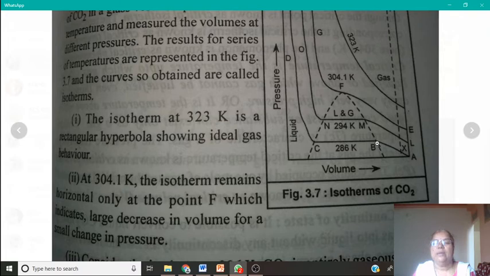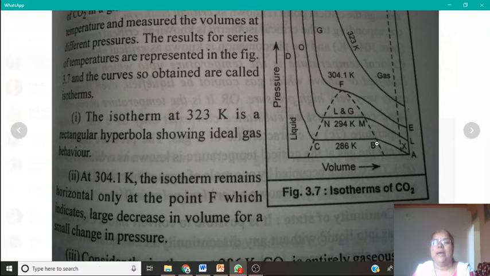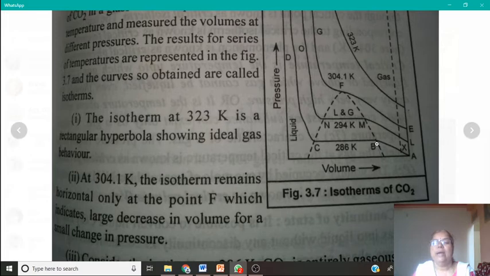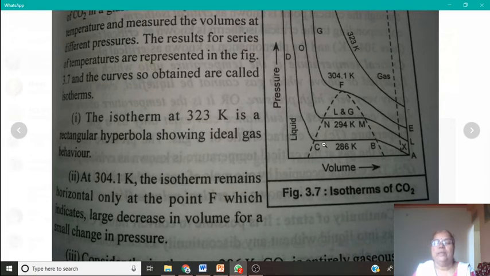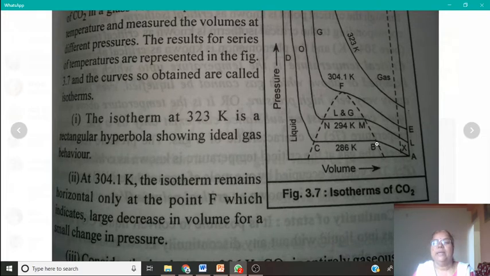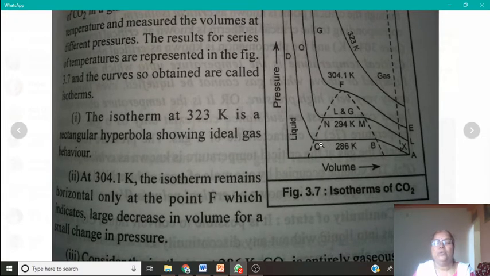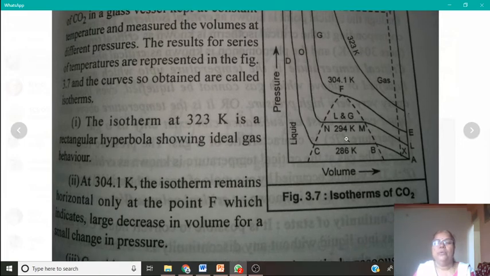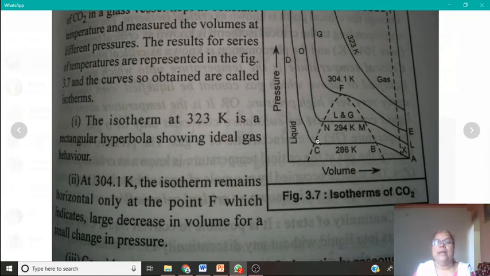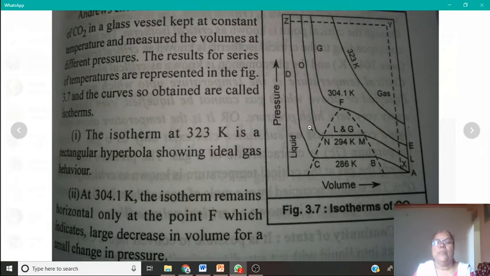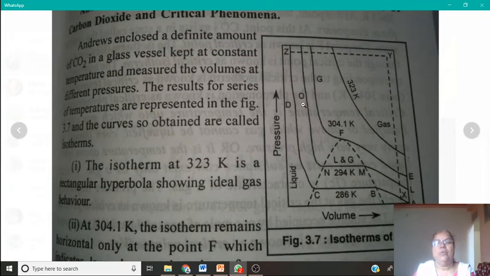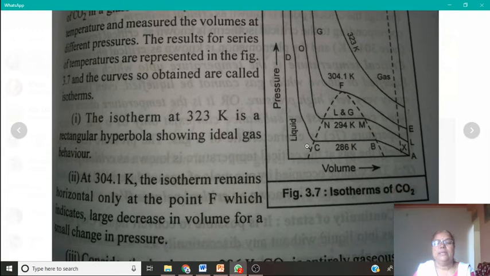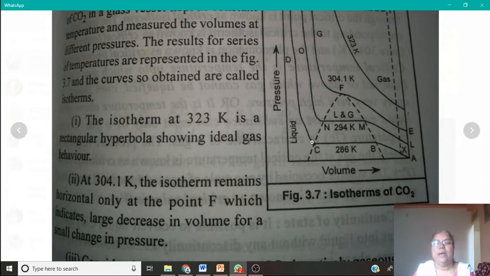The liquefaction means the gas gets converted into liquid as soon as we arrive at point B, and the compression does not take place. That means decrease in volume is not possible in this region from point B to C. And again with increase in pressure, the volume decreases by a very small amount.